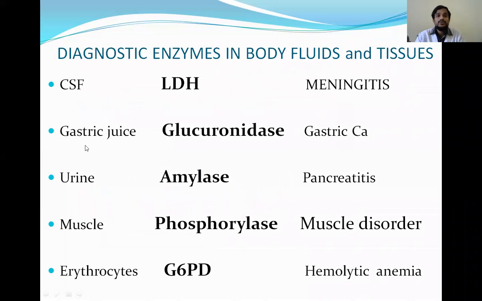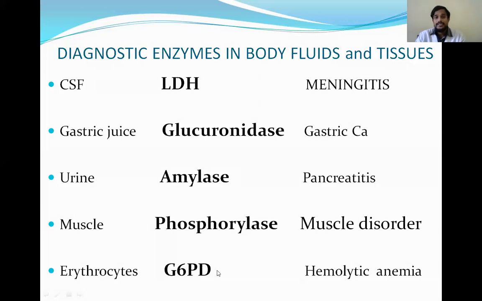Similarly, in gastric juice, if glucuronidase is increased, we can suspect some gastric carcinoma. Similarly, in urine, if amylase is increased, it indicates pancreatitis. We know amylase is a sensitive marker. Urine amylase is a sensitive marker for pancreatitis because it remains elevated for more time. And coming to the muscle, if phosphorylase is increased, it indicates muscle disorder.